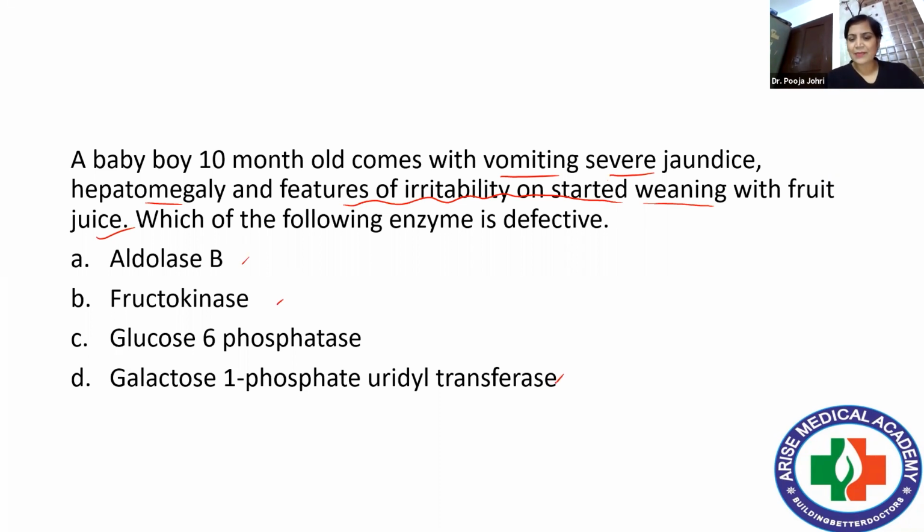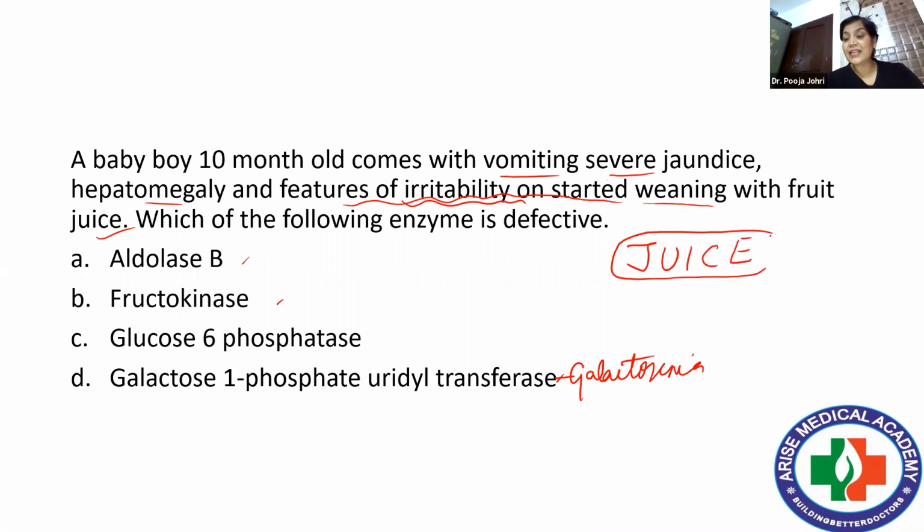If this enzyme is absent, it leads to galactosemia. So chances are there, but the biochemical manifestations are similar to galactosemia. But the highlight of the question is that features of irritability start on weaning with juice. It means it starts aggravating when juice is given. Juice is rich in fructose.